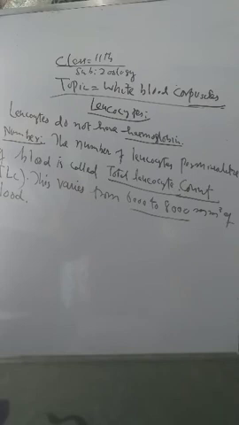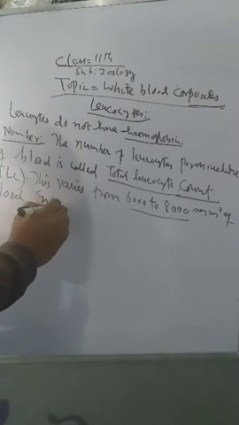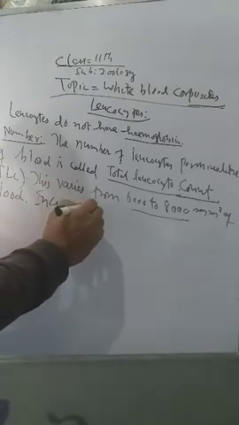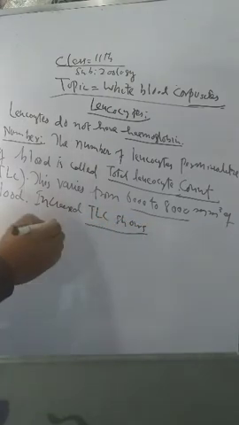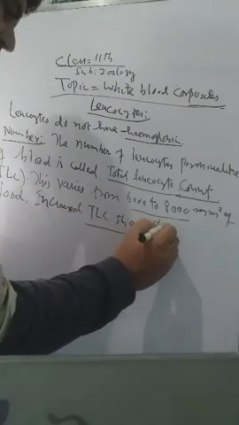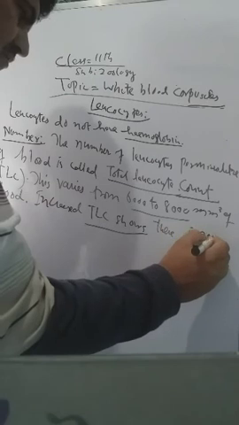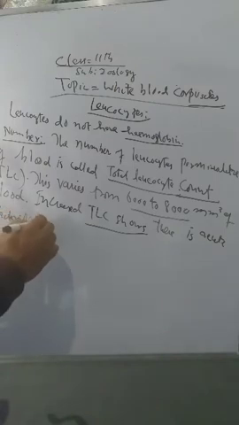Increased TLC, total leukocyte count, shows that there is an acute bacterial infection. We write here: increased TLC shows that there is acute bacterial infection.